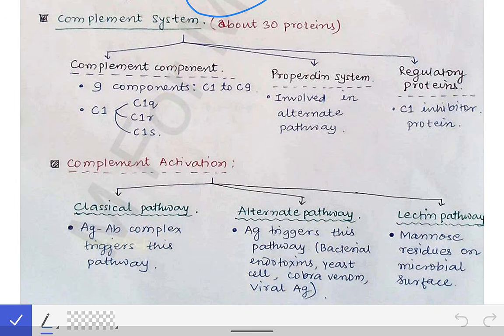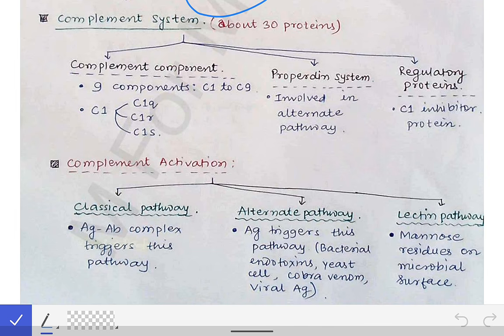And then we have the complement activation. Complement activation can occur in three ways. There are three pathways: the first one is the classical pathway, then the alternate pathway, and then the lectin pathway, or the mannose lectin pathway. The classical pathway is activated by the antigen-antibody complex, while the alternate pathway gets activated by antigens. The antigen triggers the alternate pathway activation. This includes bacterial endotoxins, yeast cells, viral antigens, etc.